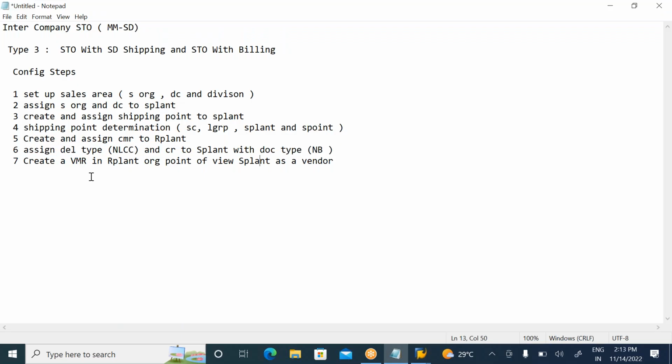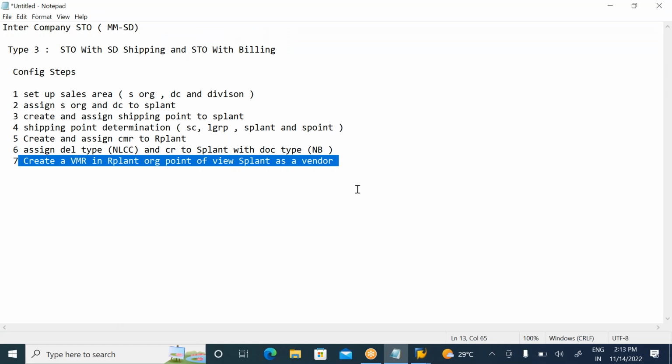Now let us do the seventh config step. This is most important. This is actually for intercompany STO.